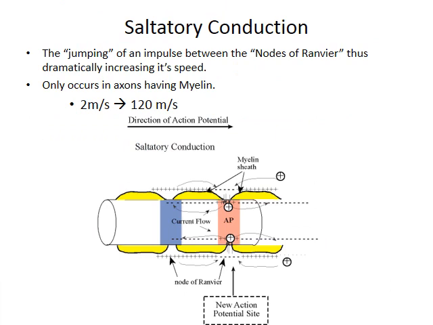Saltatory conduction: the jumping of an impulse between the nodes of Ranvier, thus dramatically increasing its speed. It only occurs in the presence of myelin, from 2 meters per second to reach 120 meters per second.